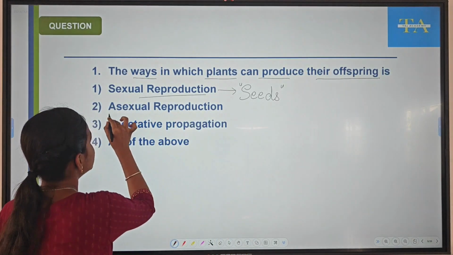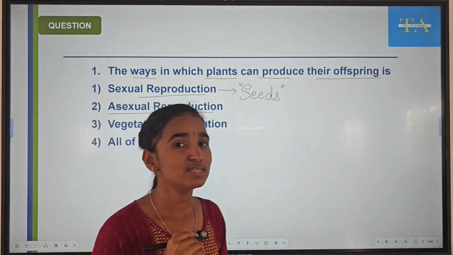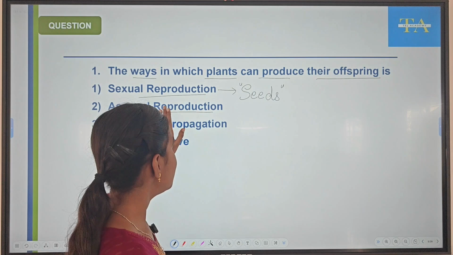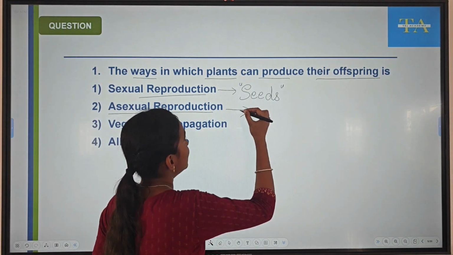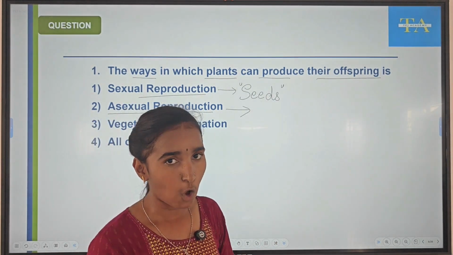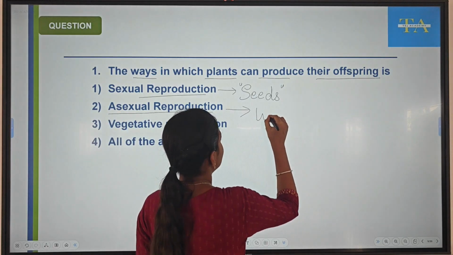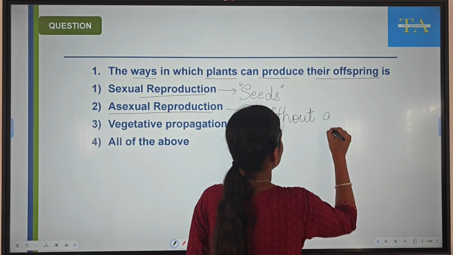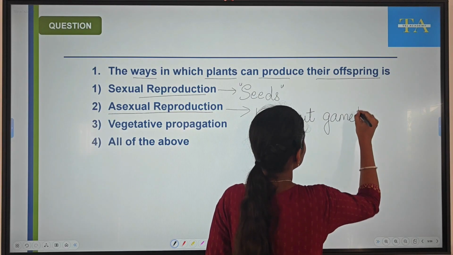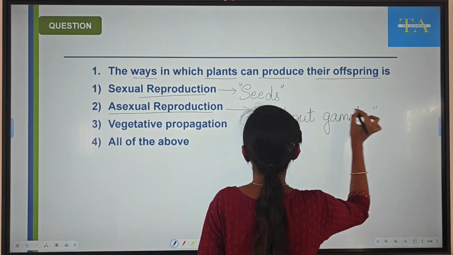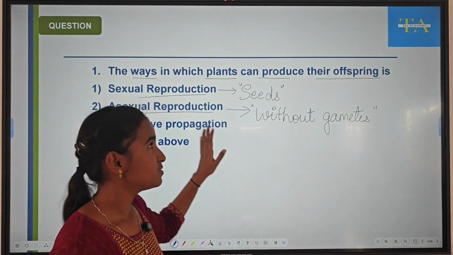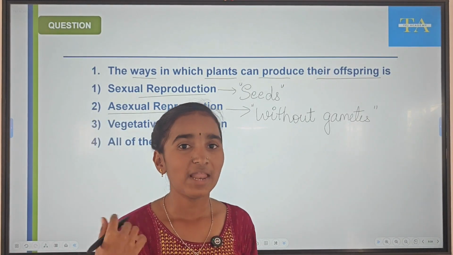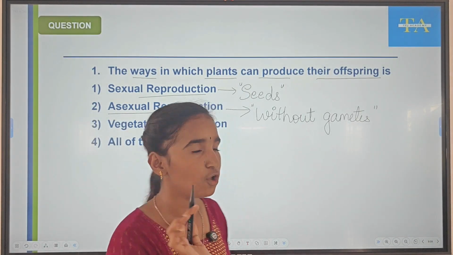Next, asexual reproduction. What is this asexual reproduction? It is the process in which new organisms can be formed without the involvement of gametes. Without gametes or without seeds. This comes under asexual reproduction. So plants can undergo asexual reproduction also.